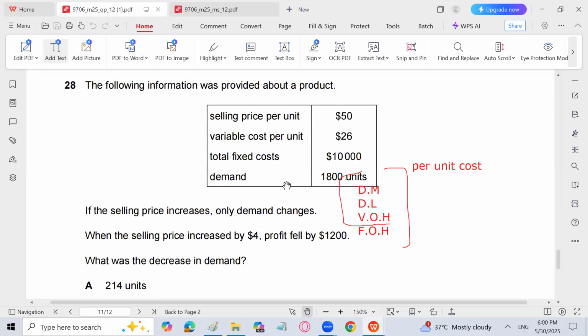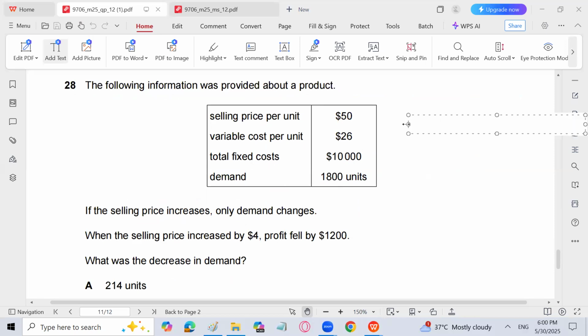Next is 28. The following information was provided about a product. Selling price per unit is given, that is 50. Then variable cost per unit is 26. Total fixed cost 10,000. Demand is 1,800 units. Let's calculate the contribution per unit first. 50 minus 26. That is going to be 24.